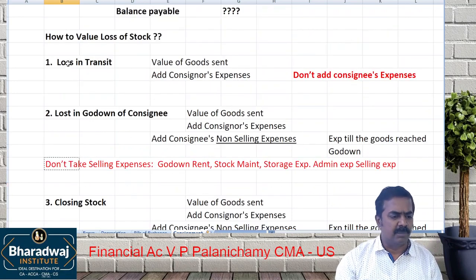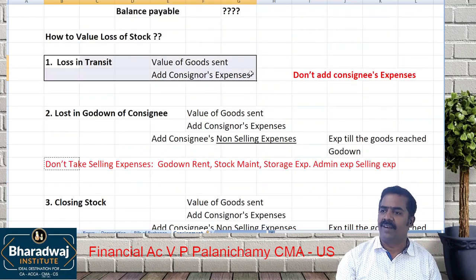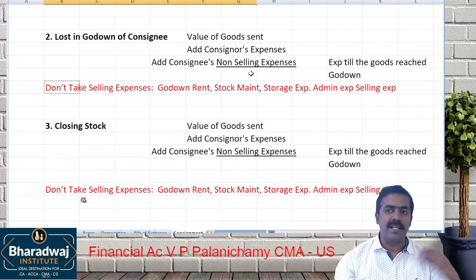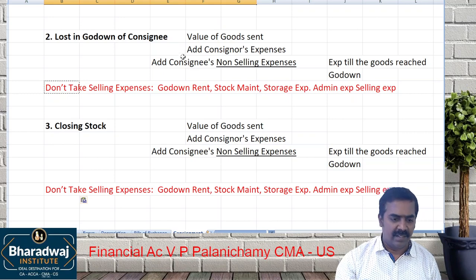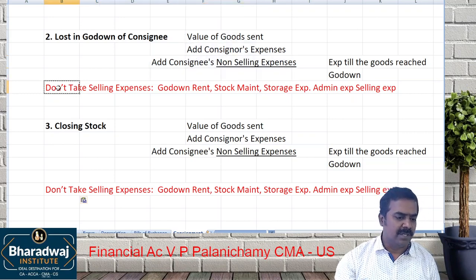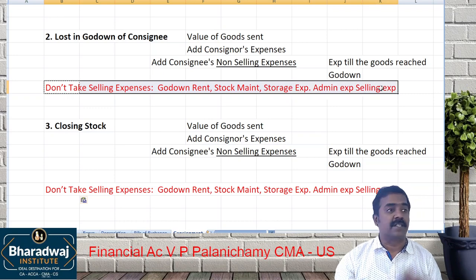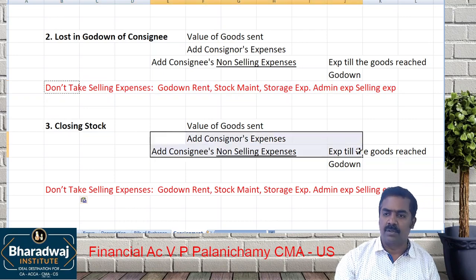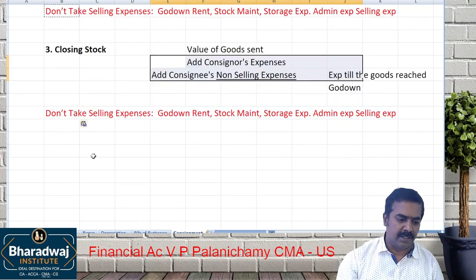Think logically. If the goods are lost on the way, include only the consignor's expenses. If they are lost after reaching the consignee, add his expenses too, only non-selling expenses. Because selling expenses are made for the purpose of sale, not for the stock. So don't take selling expenses. Closing stock also same method.